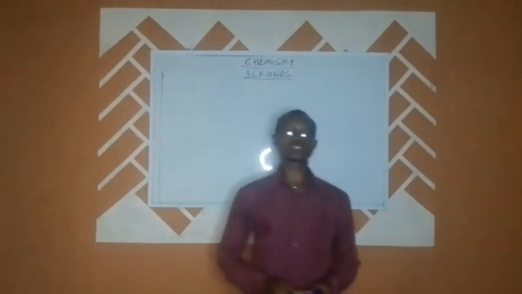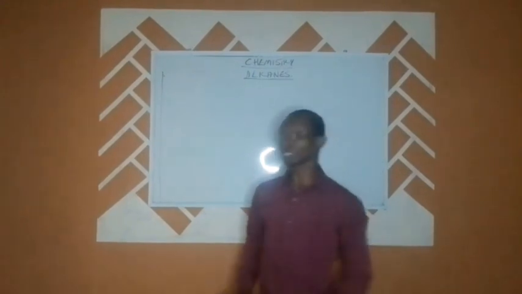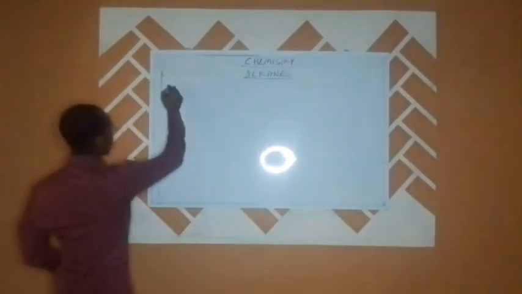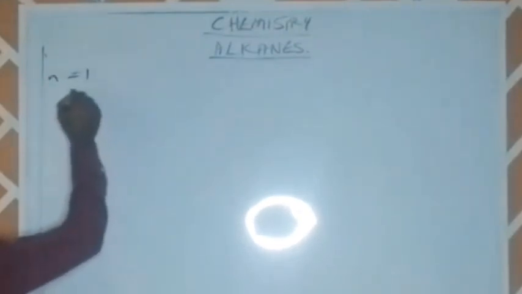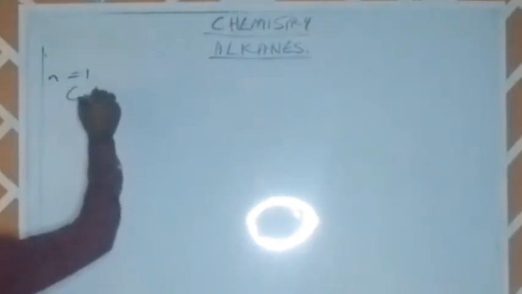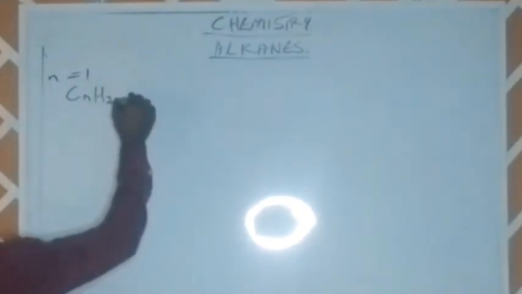To help us understand what we have been talking about, catenation and isomerism, we will quickly look at a few of the members of the alkane series. So let us start with the first one, which is methane. We start with 1, where our n is 1. If our n is 1, we have CnH2n+2. That is the general molecular formula.